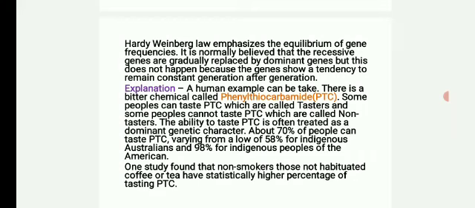About 70% of people can taste PTC, varying from a low of 58% for indigenous Australians and 98% for indigenous peoples of the Americas. One study found that non-smokers, those not habituated to coffee or tea, have a statistically higher percentage of tasting PTC.